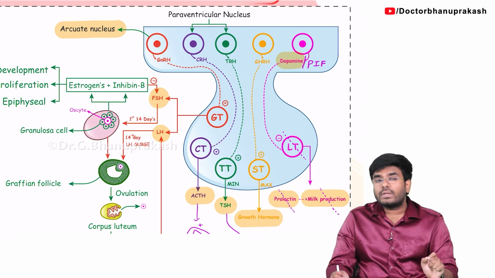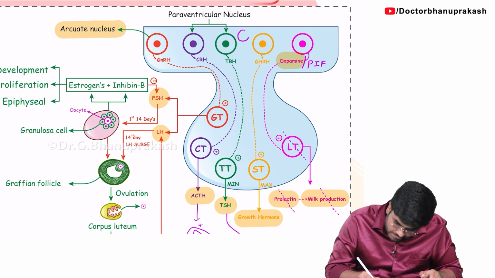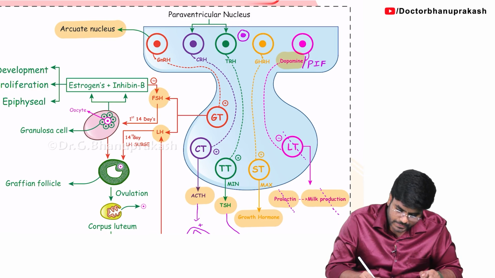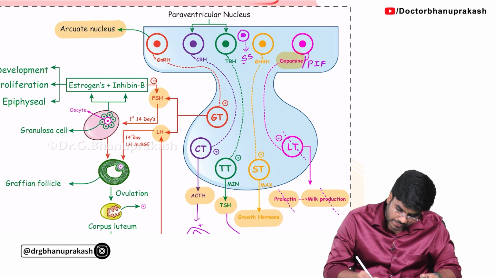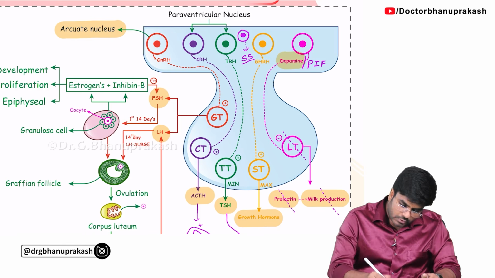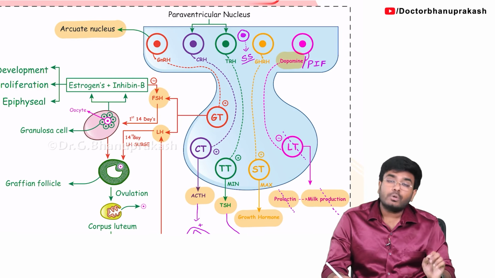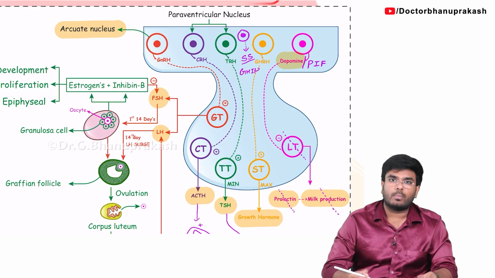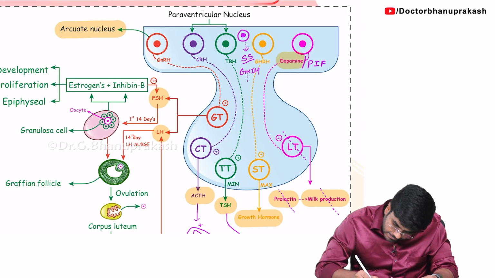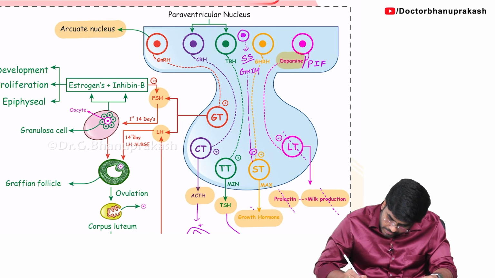Now I want to tell one more brake here. There is one more nucleus, which let me draw here in a small way. Now what will this nucleus release? Imagine it is releasing something called somatostatin, or growth hormone inhibitory hormone. Also see in the name, statin: somato means growth, stasis means stop. So this somatostatin, also called growth hormone inhibitory hormone, GHIH, what do you think it will do? It will try to inhibit the somatotropes. It will try to stop the growth hormone.